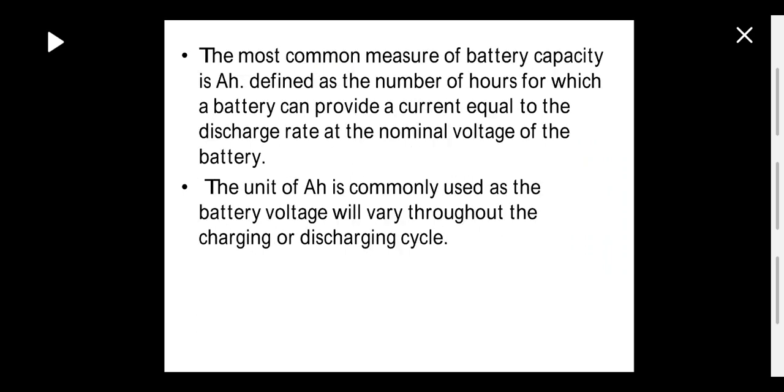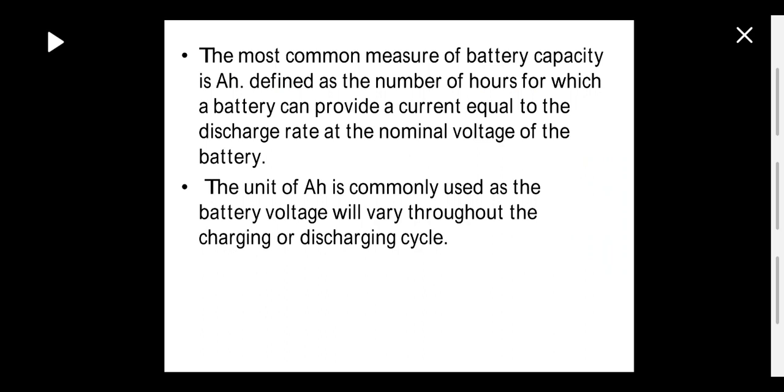Next point is the most common measure of battery capacity is ampere hours. This is defined as the number of hours for which a battery can provide a current equal to the discharge rate at the nominal voltage of the battery. Nominal voltage means a battery is supposed to provide current at a specified voltage. As the battery discharges, the voltage will also decrease. The unit of ampere hours is commonly used as the battery voltage will vary throughout the charging or discharging cycles.